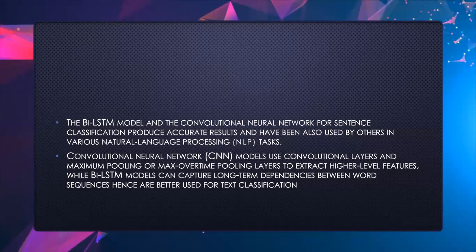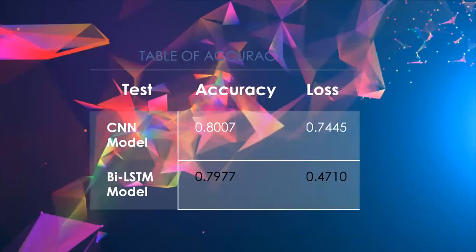Convolutional neural network models use convolutional layers and maximum pooling or max over time pooling layers to extract higher level features, while BI-LSTM models can capture long-term dependencies between word sequences, hence are better used for text classification. With using our models, these were the accuracy and loss values we acquired.